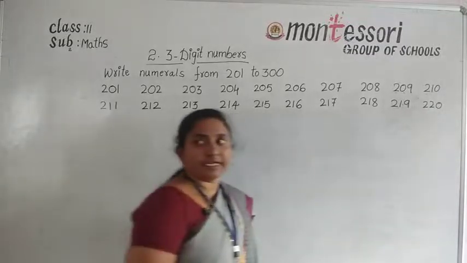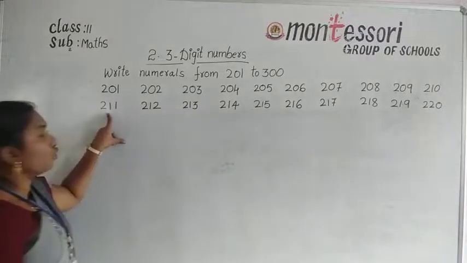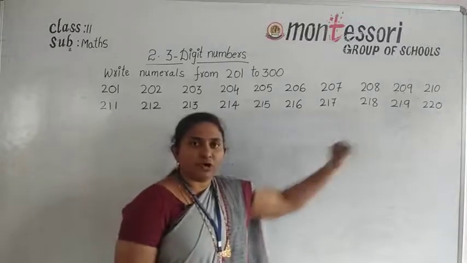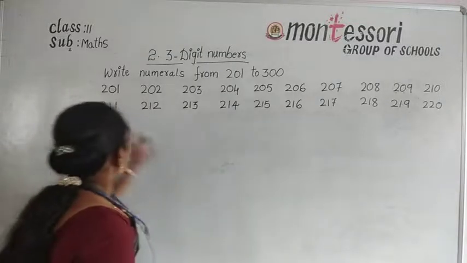Okay. These are the numbers from 211 to 220.